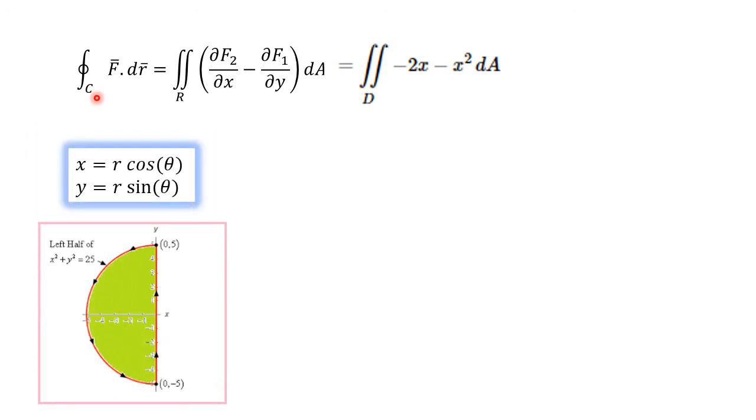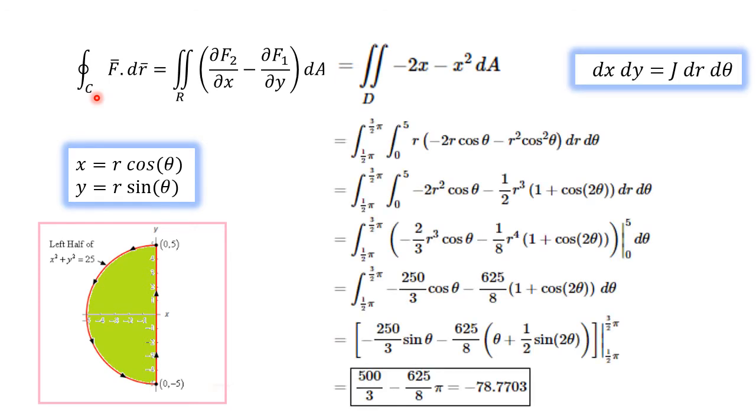For the polar coordinate transformation, we substitute x as r cos theta, there is no y term, and the Jacobian is r dr d theta. We have to fix the bounds for r and theta. R, the radial distance, varies from 0 to 5 units. Theta varies from pi by 2 to 3 pi by 2.